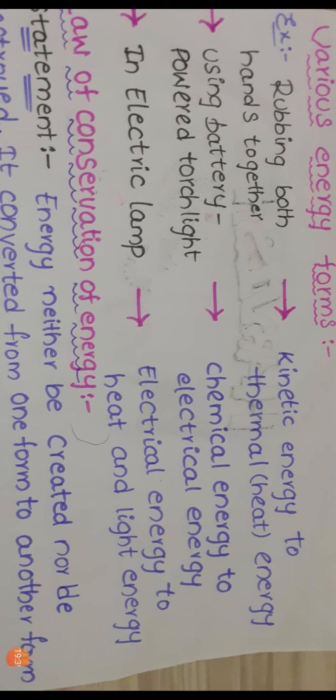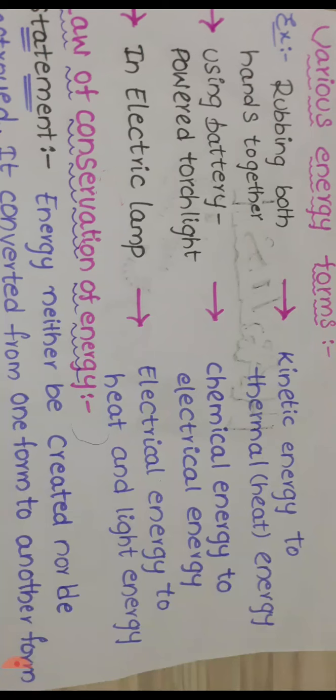In the above examples, kinetic energy is converted to thermal energy, chemical energy is converted into electrical energy, and into heat or light energy. In every case, energy is converted from one form to another form. So for example, in the first case, rubbing both hands, kinetic energy is converted into thermal energy.